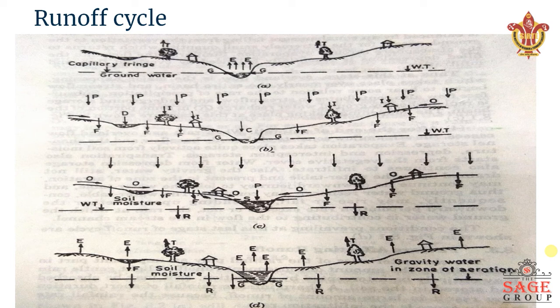The fourth event is that the precipitation event has stopped. Okay, the water table has reached its maximum, but now only the evaporation and the transpiration losses are taking place, right? So evaporation and transpiration losses are taking place from water body, from the soil surface, from the plant surface, and this cycle continues like this. So this is the runoff cycle.